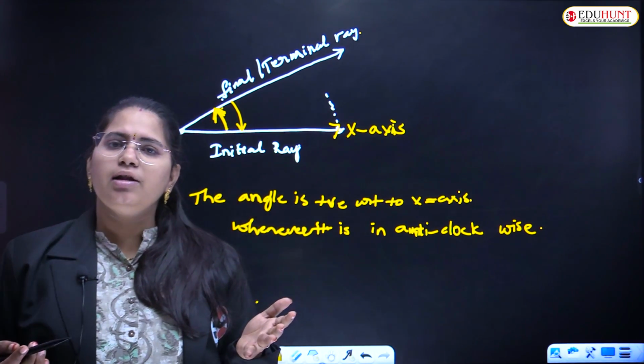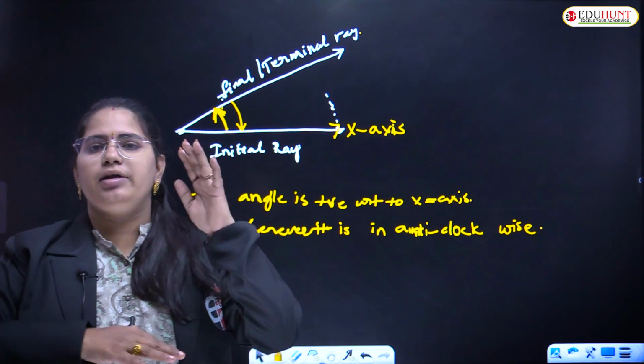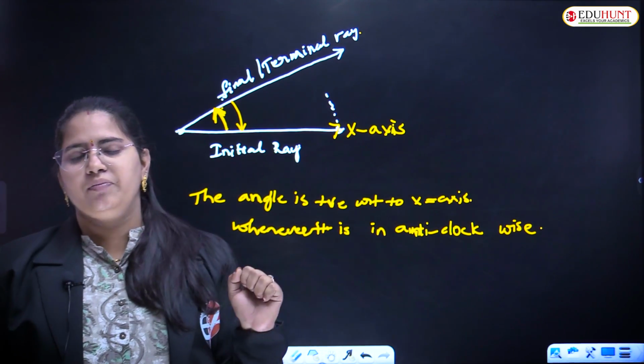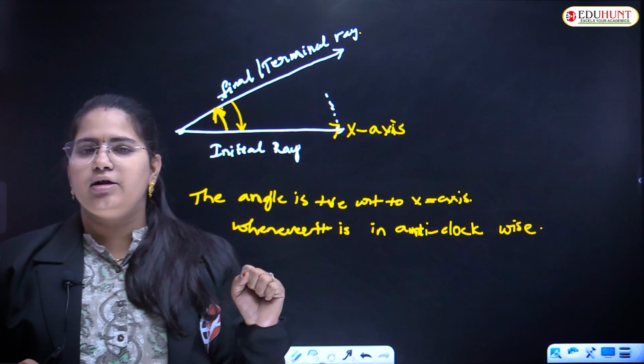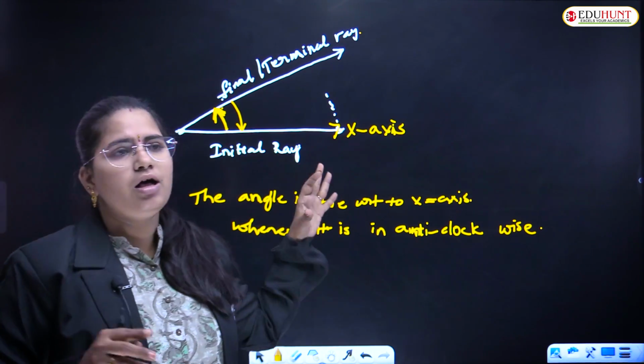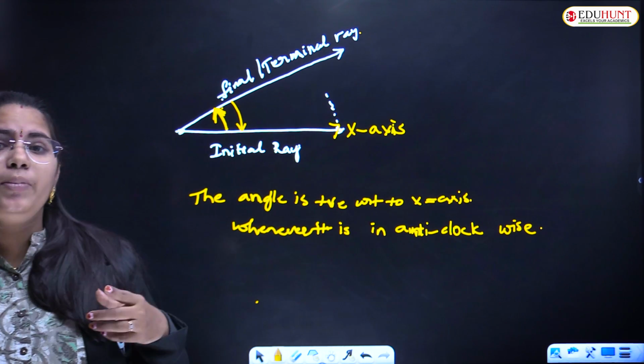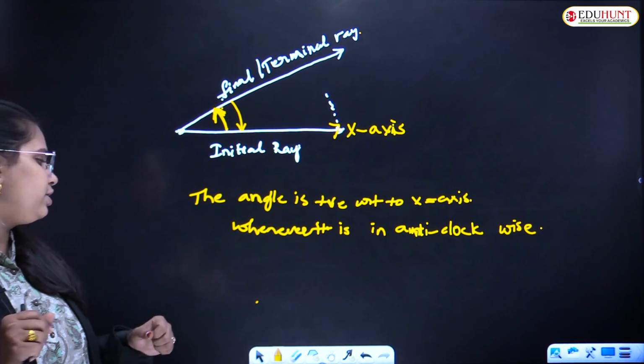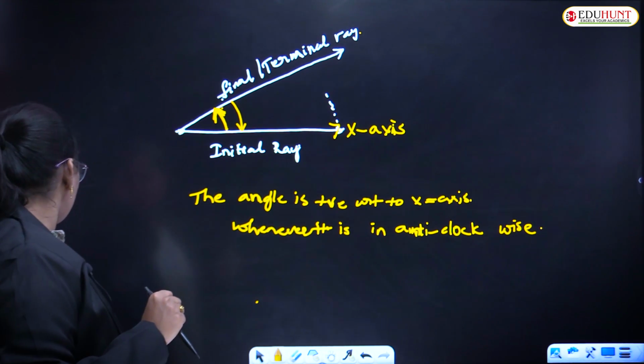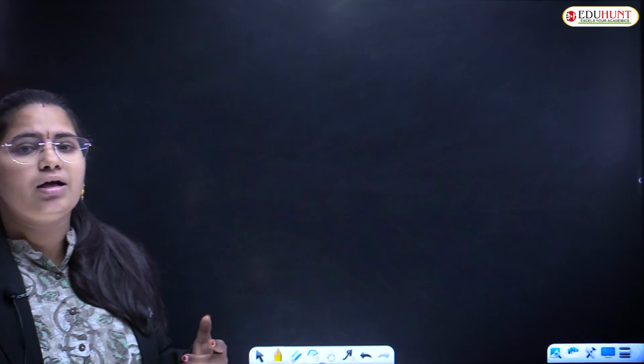What do you mean by angle? The space obtained from the initial ray to the terminal ray, the initial ray to the final ray, is defined as an angle. Fine. So ma'am, how can it be measured? Are you familiar with any type of measurement of angle?